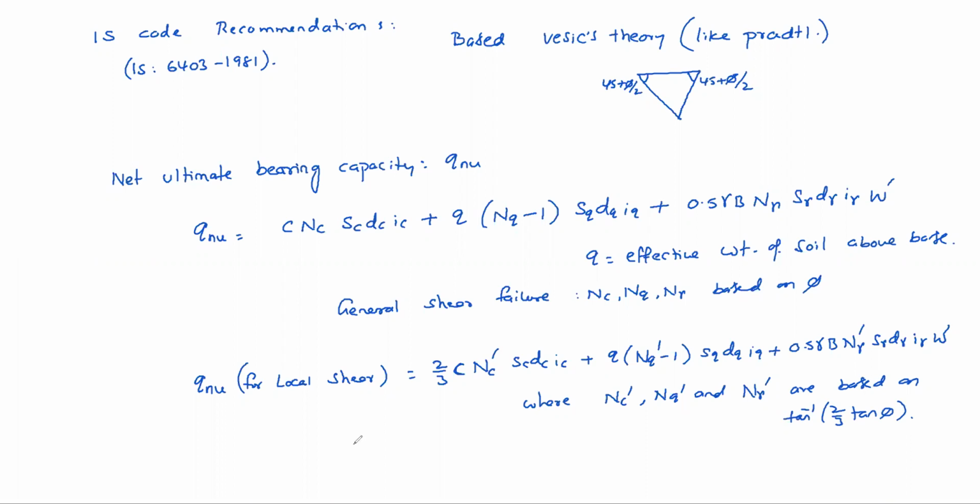Here for pi equal to 0 degrees, the values are NC equal to 5.14 like Prandtl. Okay, or Meyerhof. Meyerhof also same 5.14. NQ equal to 1, N gamma equal to 0 for 0 degrees.